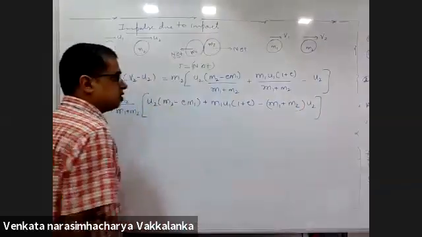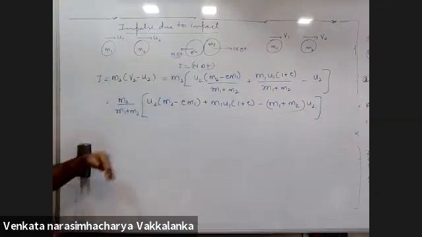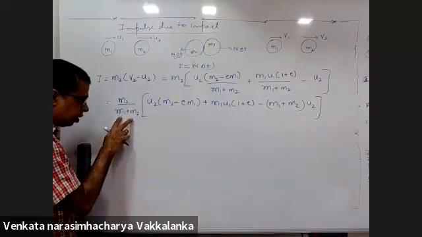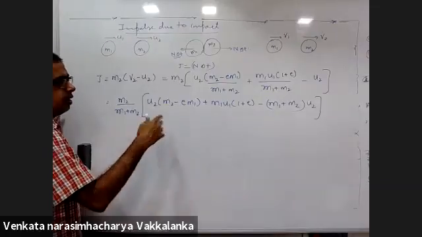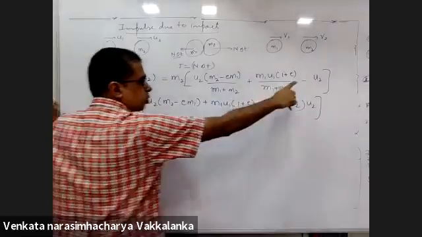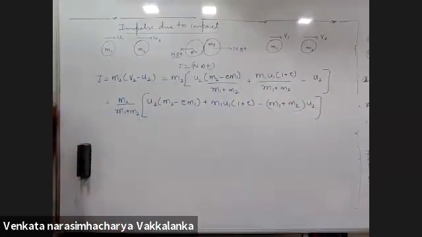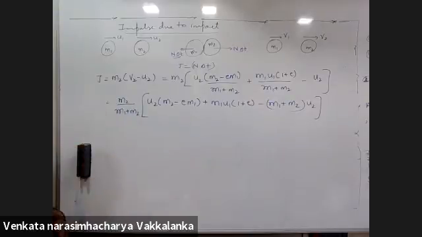See if you are convinced. I multiplied the numerator and denominator with M1 plus M2. So the denominator is M1 plus M2. So basically you took 1 by M1 plus M2 common, from the whole of that. So I had to multiply this with M1 plus M2. Or you tell me that I have multiplied the numerator and denominator with M1 plus M2.